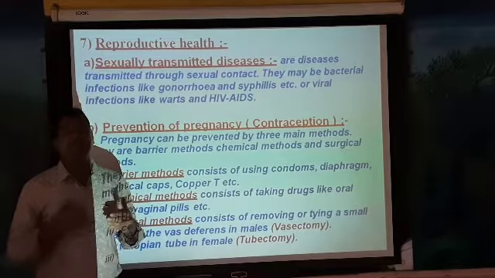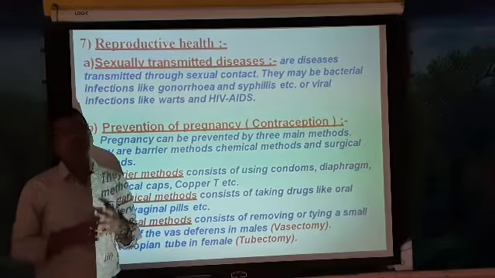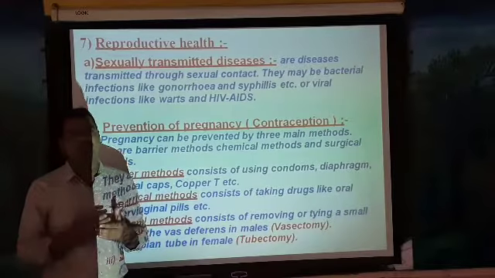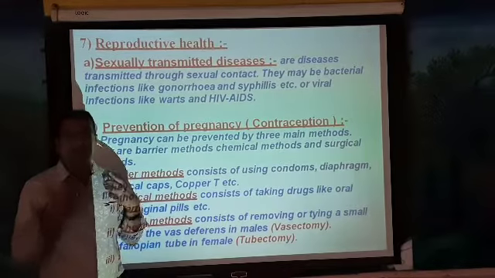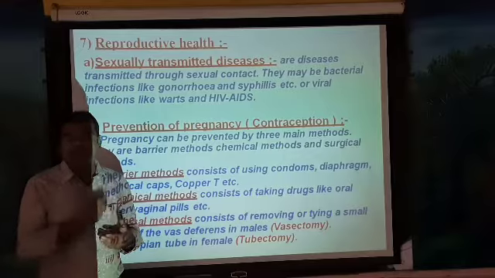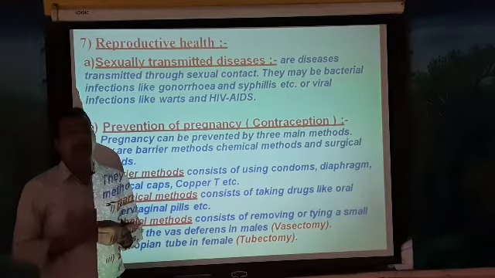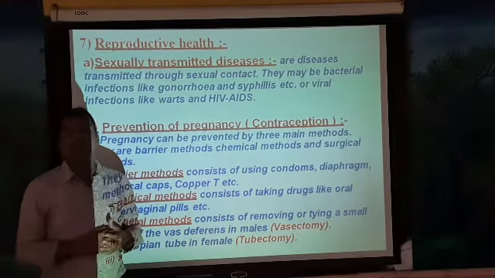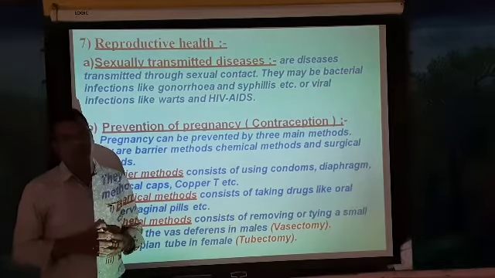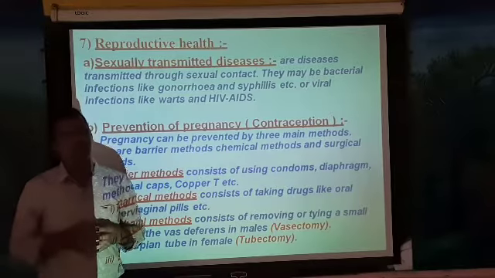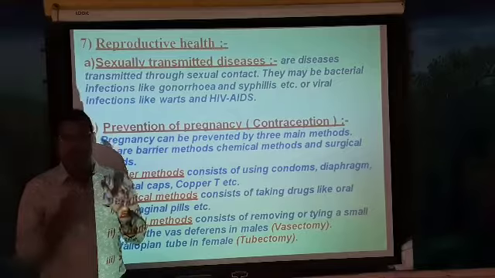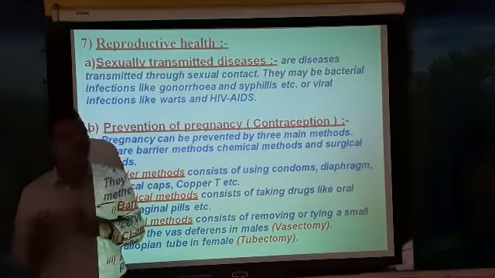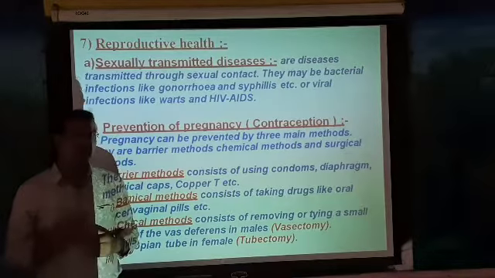If you have sexual intercourse with an affected person, you may also get those diseases, and they are very dangerous and can lead to death. Even hepatitis B is transmitted by sexual contact with an infected person.